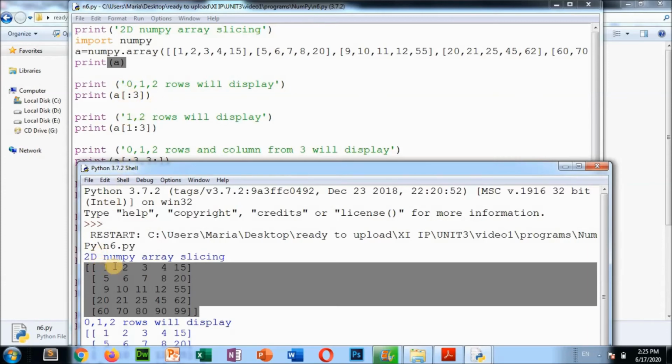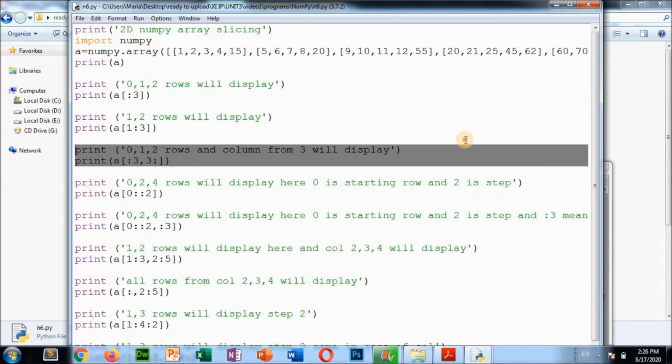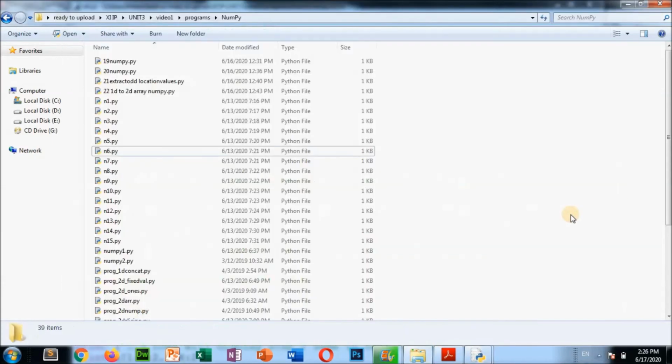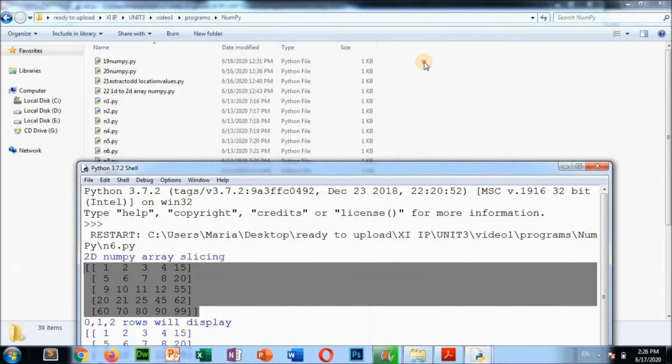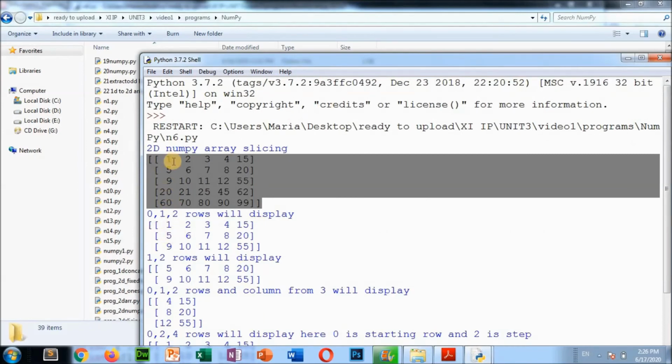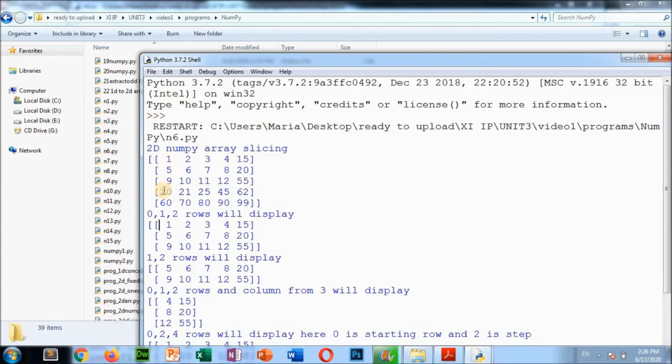This is number 1 row, 1 2 3 4 15, 5 6 7 8 20, and 9 10 11, this row will come. This is 2D array slicing. So here the first 3 rows are coming.